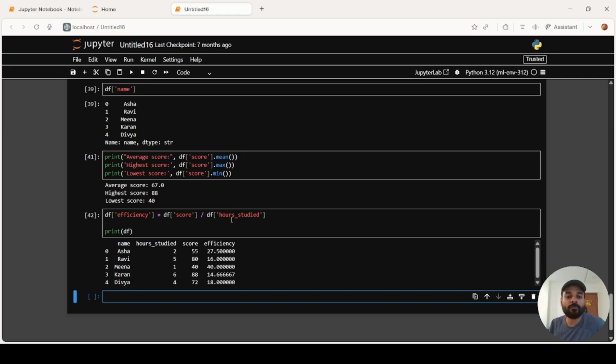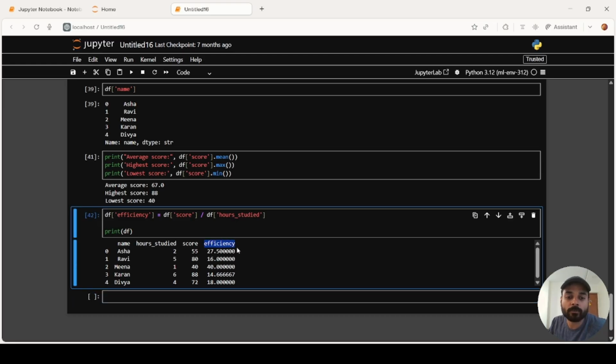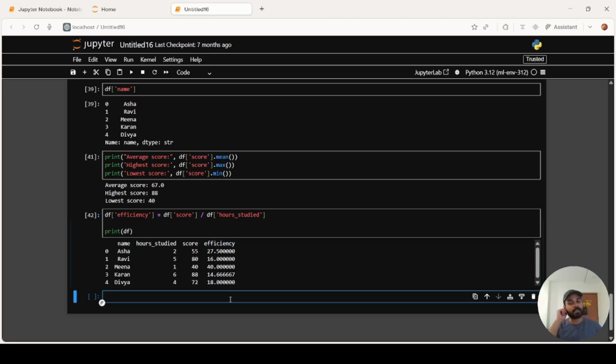See, now we have created another column with the name efficiency by dividing the score by the total hours studied. This will give us the efficiency of each student. By doing that, we created a new column and fed all these values into that column.